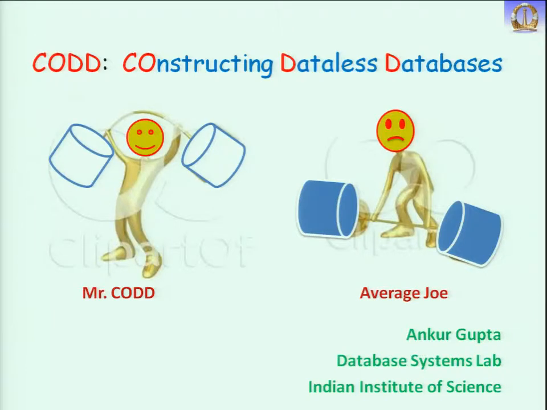So here we have some average Joe who has this database and is trying to hold this weight, but he is not able to hold it. And here we have Mr. Code. This is our software code, and for the same data, the same weight, but there is no data inside. So he is able to do it.